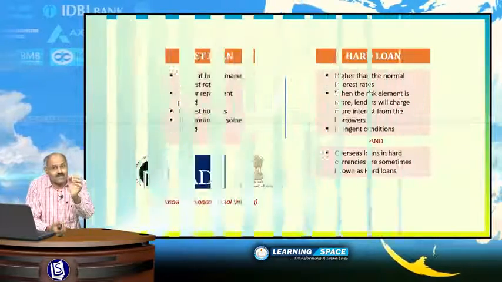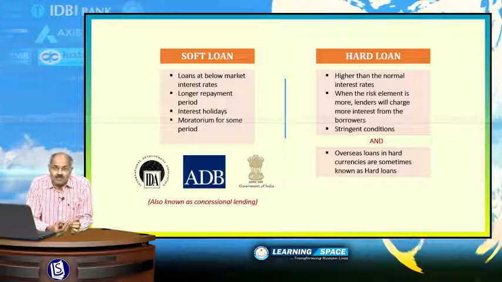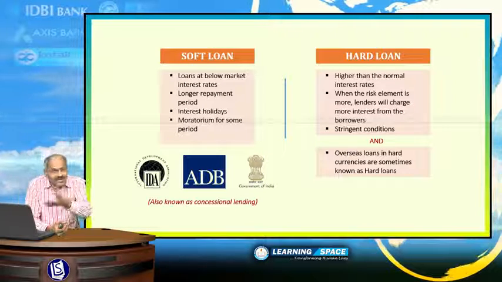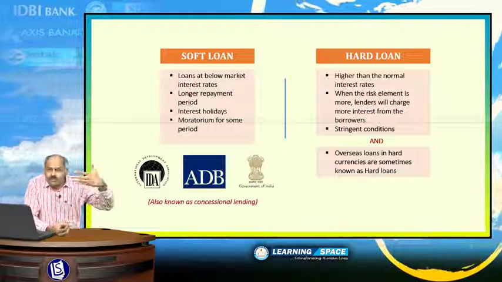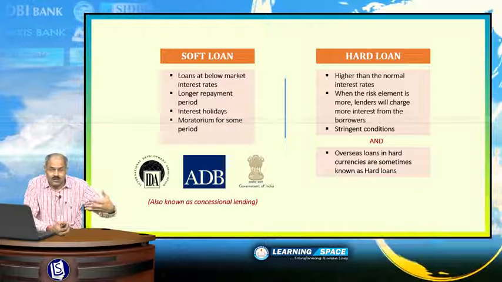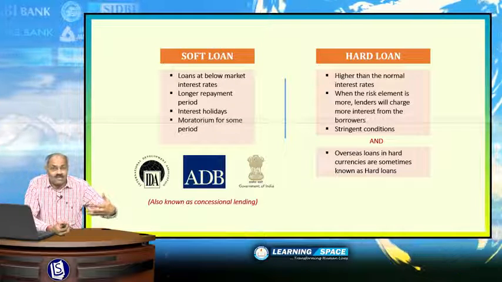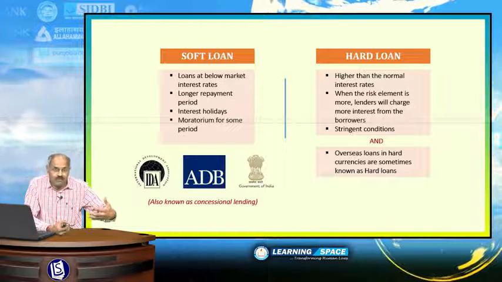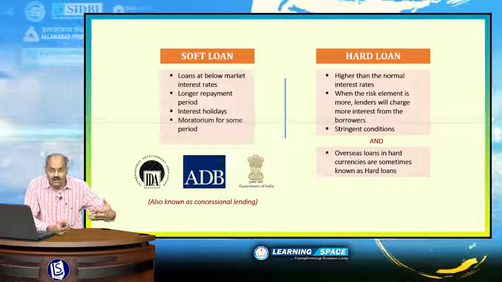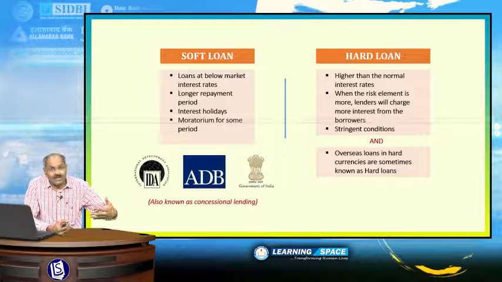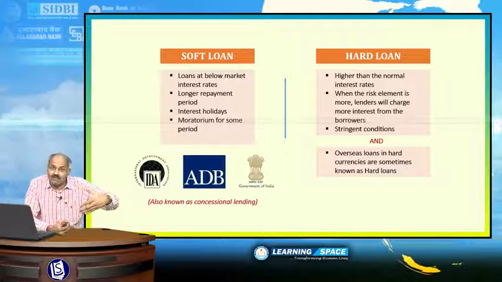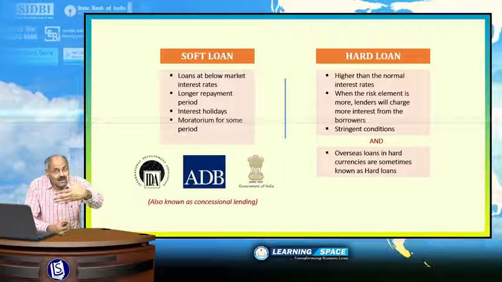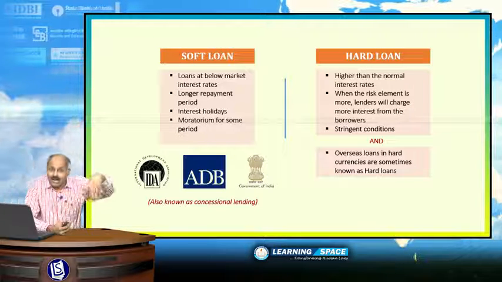Look into the next one, soft loan and hard loan. What is meant by soft loan? What is meant by hard loan? Quite frequently you come across these terms. Soft loans are the loans, sometimes known as concessional loans also. These are normally given by governments or because of interest subvention. They are given by banks, and sometimes they are given by multilateral lending institutions like IDA.